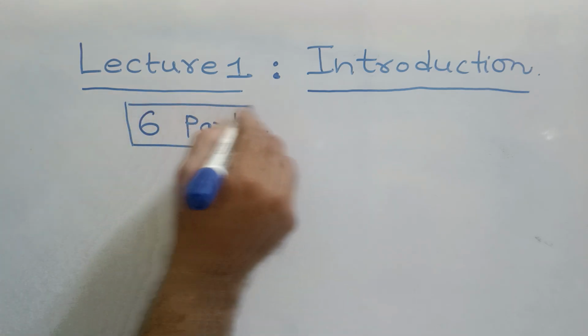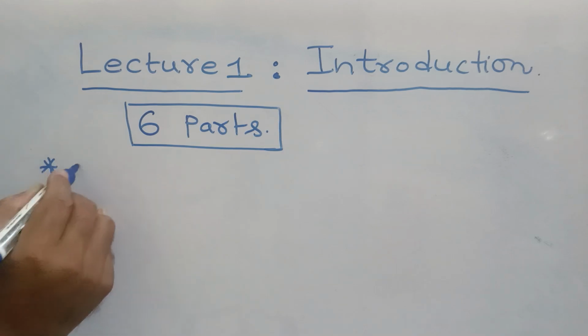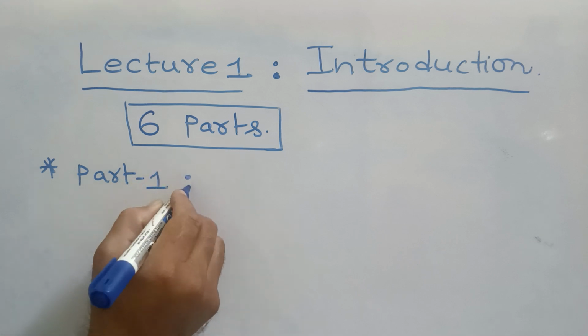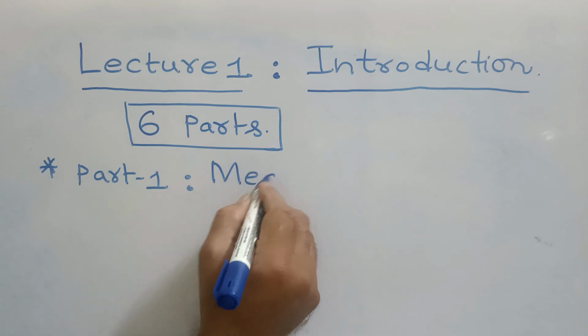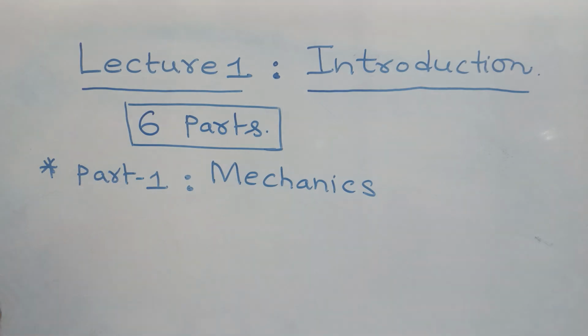What are the six parts? Part 1 is nothing but mechanics. I will explain afterwards what this means.